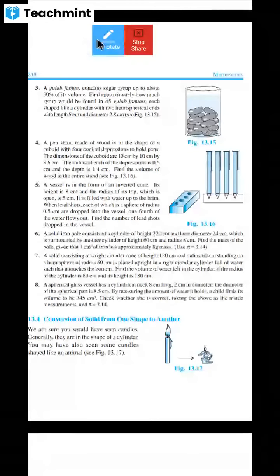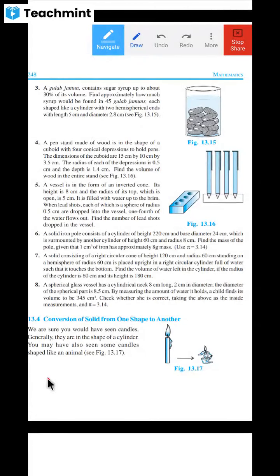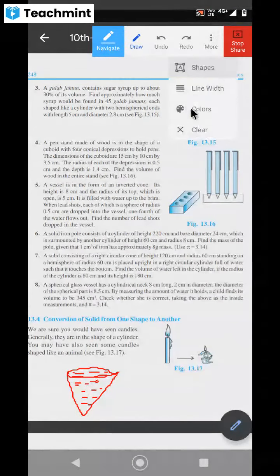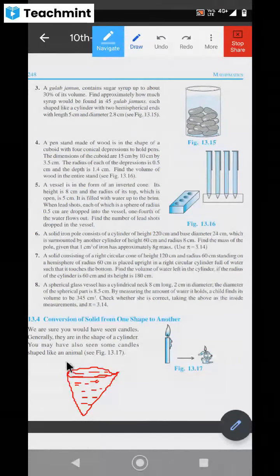See, what is the meaning of volume? Volume means capacity, or not? How much water it can hold, how much milk it can hold. Now, what they are saying, dear children, is here is the inverted cone, this is a vessel they have, and in that there is water inside. It is completely filled, and the dimensions are given, its radius, height, everything.